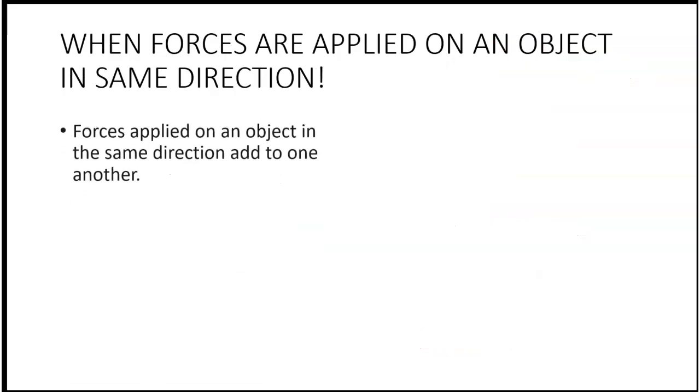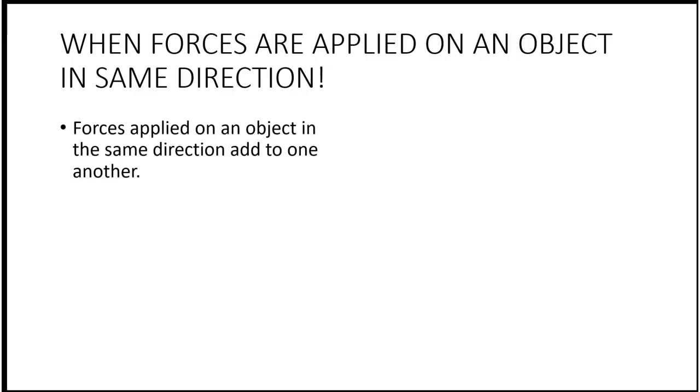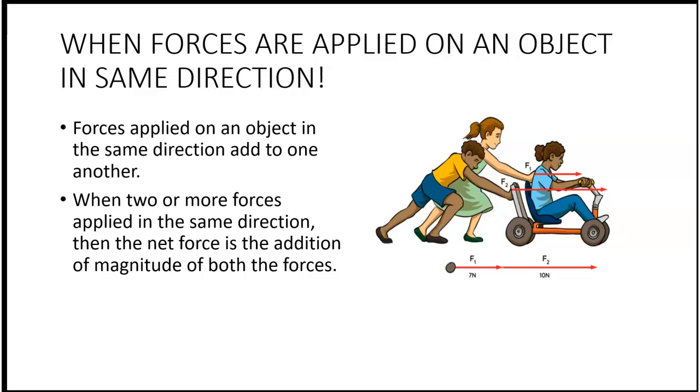Now let us see in detail when forces are applied on an object in the same direction. As I told you, forces applied on an object in the same direction add to one another. When two or more forces are applied in the same direction, then the net force is the addition of the magnitudes of both the forces. In this example, you can see person A and person B are applying a force on person C. F1 is applied by A and F2 is applied by B.